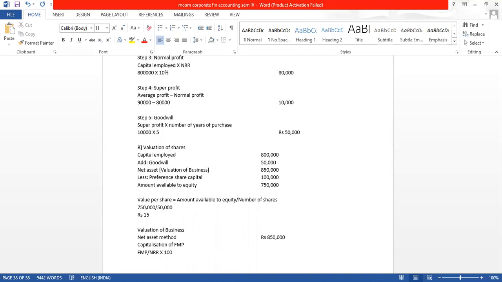FMP is 90,000. So 90,000 divide by 10 into 100. We are getting 9 lakh. So as per FMP, the valuation of business is 9 lakh. And as per the net asset method, the valuation of business is 8,50,000. With this sum is also done. Thank you very much, everyone.